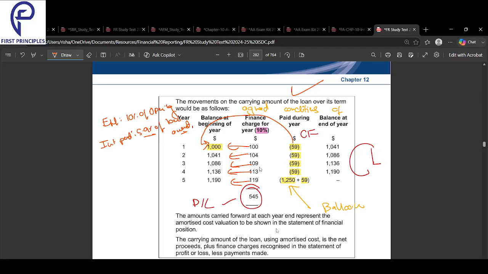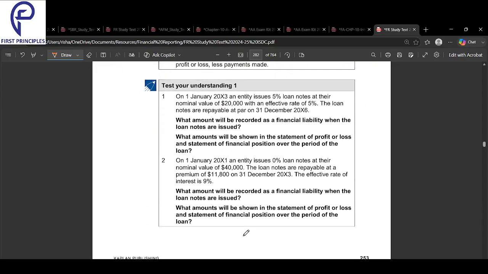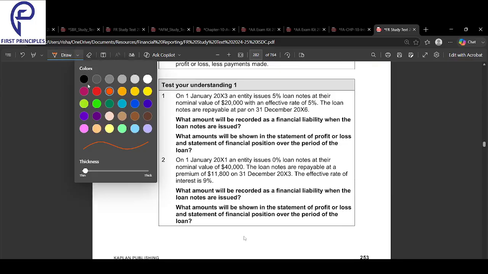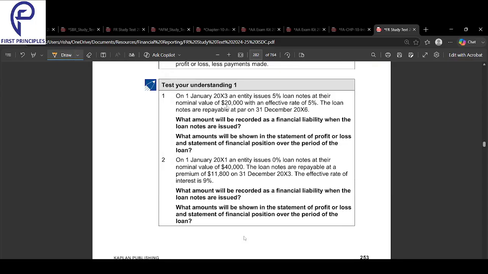Okay, so let's do one more here. 5% loan notes. So this is the 5% they will pay every year. 5% of 20,000, I think 1,000 they are paying every year. 10% would be 10,000, 5% is 1,000.